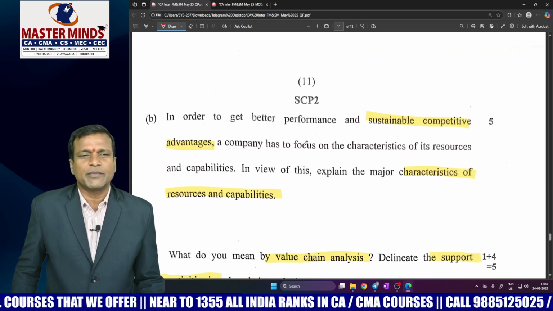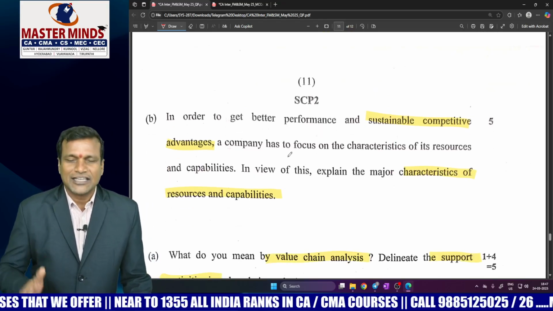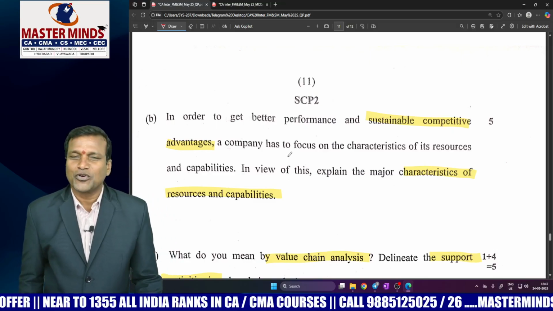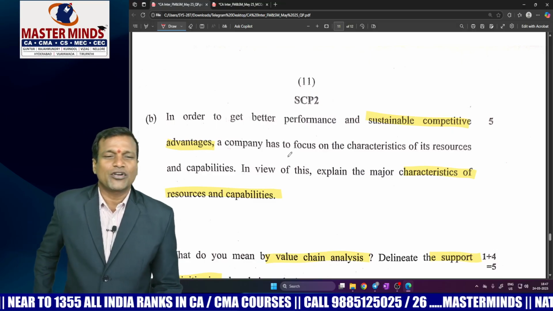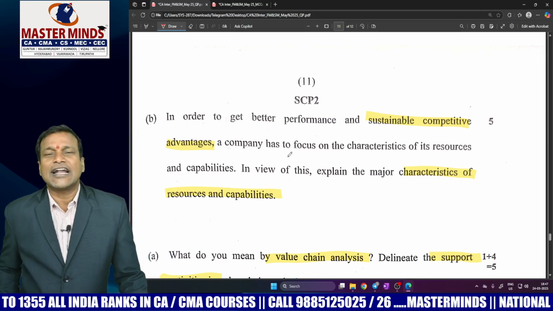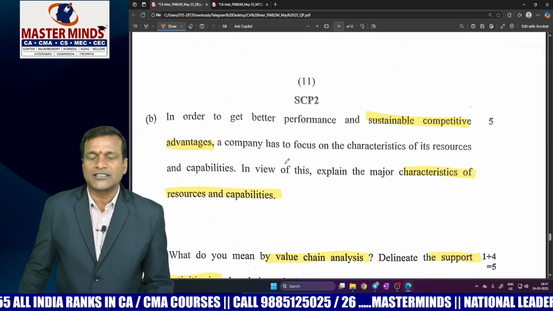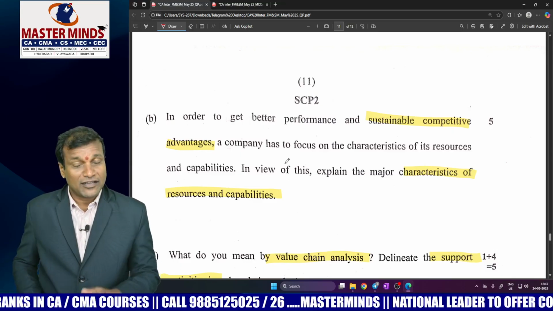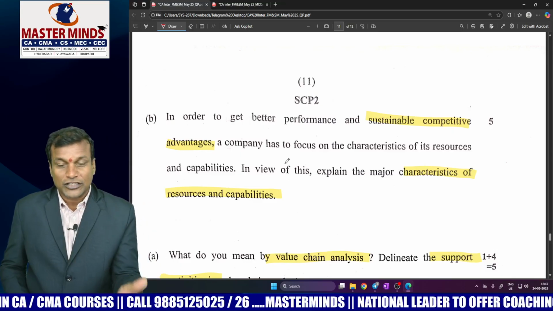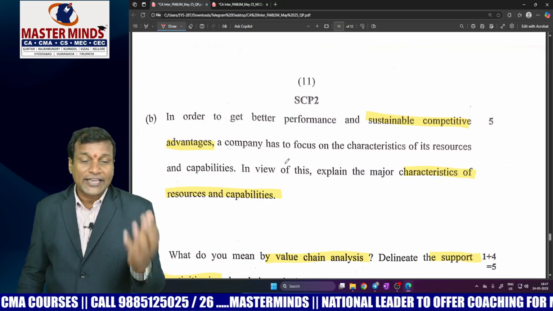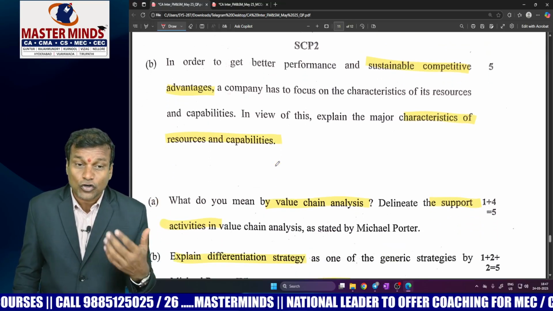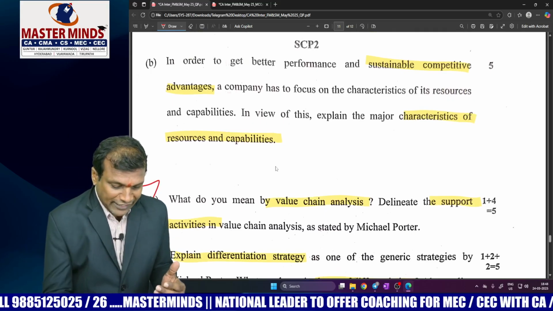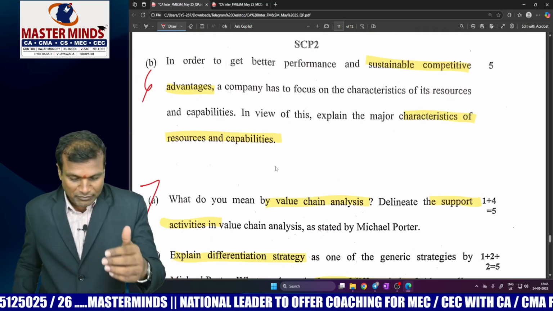Now move to the 6B question. You can easily catch this question. Sustainable competitive advantage is talking about characteristics of resources and competencies or capabilities. To attain sustainable competitive advantage, there are 4 characteristics and there are 4 criteria also. This time he has focused on the 4 characteristics of resources and competencies. Now this is 6B. Question number 7A now.